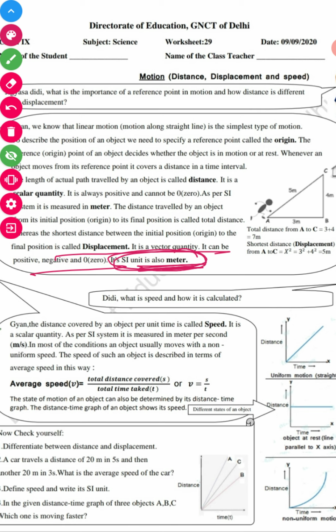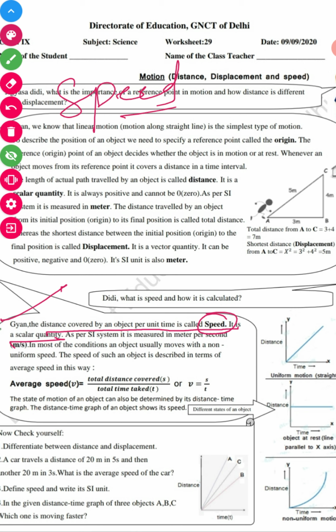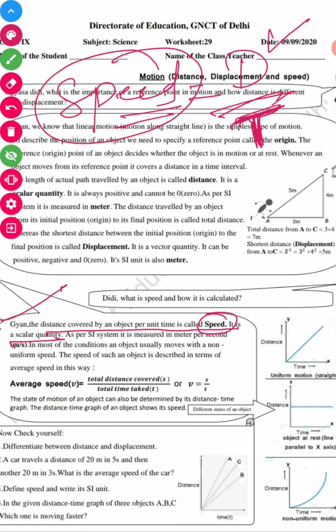Then Gyan asks, what is speed and how is it calculated? Didi explains that the distance covered by an object per unit time is called speed. A very simple answer in one line: distance covered per unit time is known as speed. It is a scalar quantity, because speed has no direction. Speed is the distance traveled in an equal interval of time. As per the SI system, it is measured in meters per second.